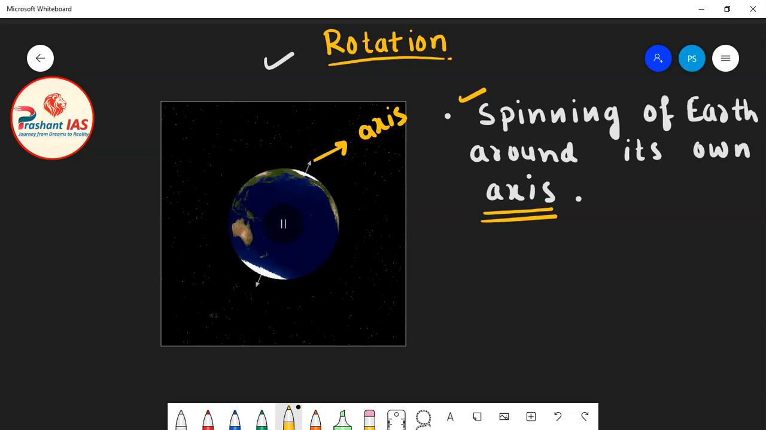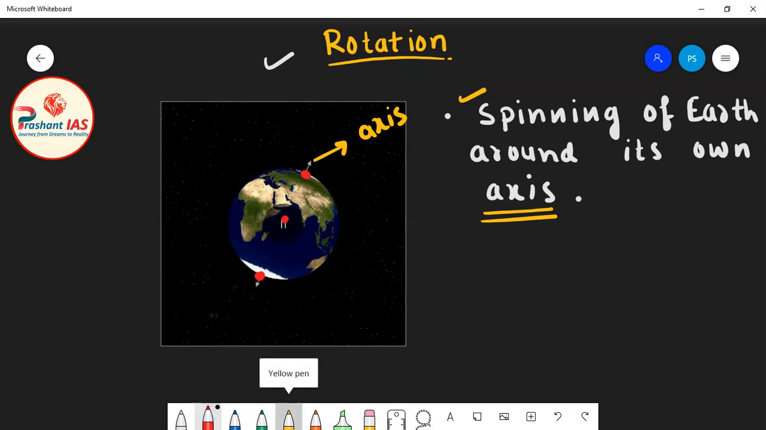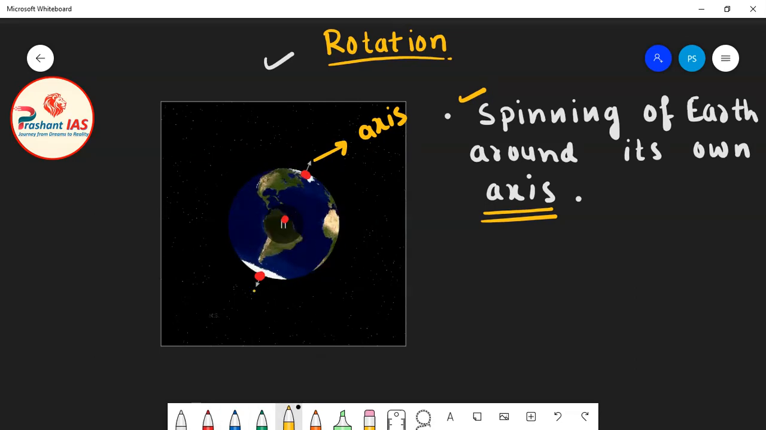Okay, so as you can see, friends, this is the North Pole. I will mark it in red color. And this is the South Pole. And here, this is the center of the Earth. So you can see that this line is passing through both the poles and also the center of the Earth.